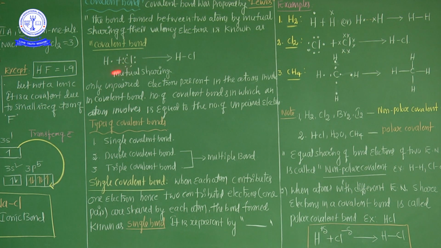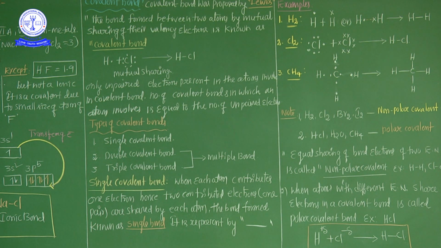If both of them are involved in the bonding, only one bond is formed. That's why this is called a single covalent bond. So the number of covalent bonds in which an atom is involved is equal to the number of unpaired electrons. The number of unpaired electrons decides the number of covalent bonds.